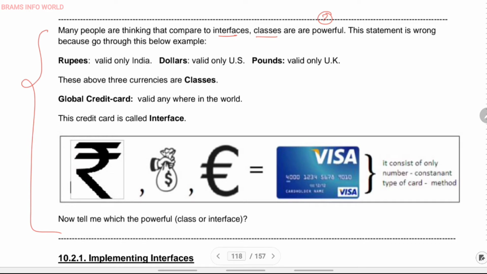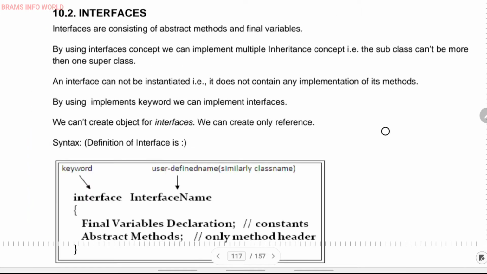Let us enter into the interface definition. First of all, what is an interface, or the definition of an interface? An interface is nothing but a keyword, and an interface contains an interface name, final variables as well as abstract methods. That is our definition: an interface is a collection of final variables as well as abstract methods.